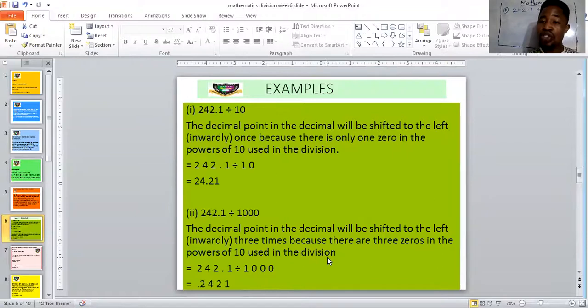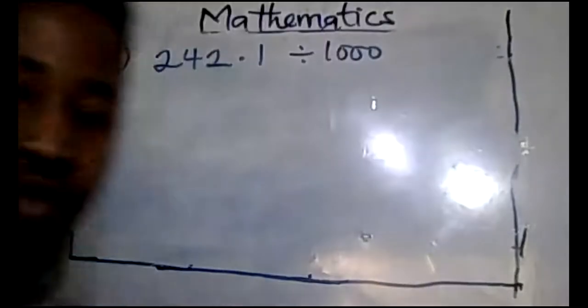So your decimal point is going to be shifted inwardly 3 times because your divisor, the number you're using to divide, has 3 zeros. So let's see how that will be done.